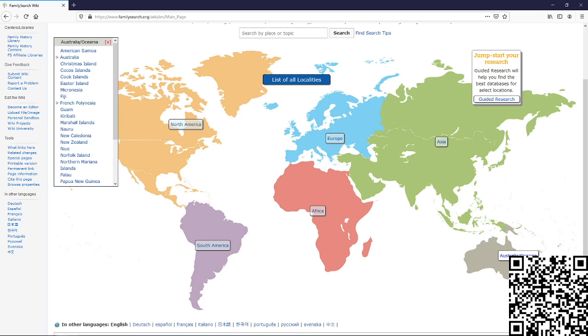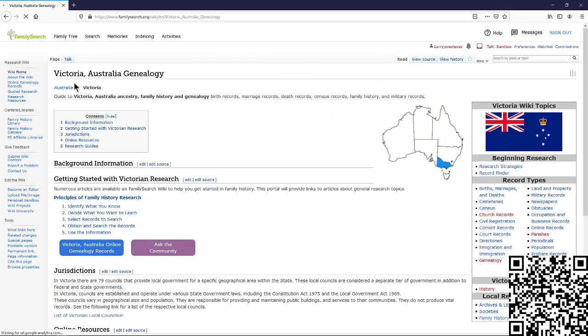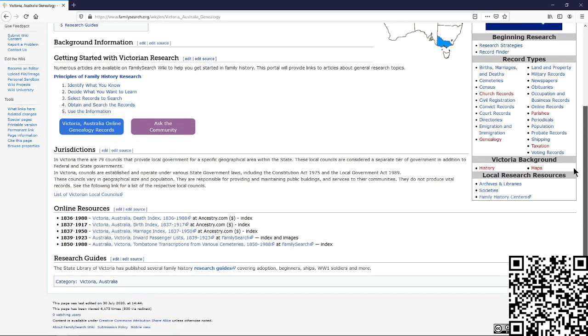So let's say that I clicked on Australia. Now I can pick Christmas Island, Cook Islands. I can just do Australia here and do New South Wales, Queensland, Tasmania, Victoria. I'm going to click on Victoria, that sounds cool. So we're going to go here in the southeast part, and here it is. It has records about taxation, voting records, shipping records, probate, population, and immigration.